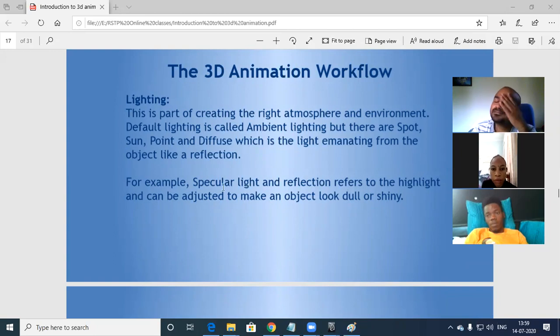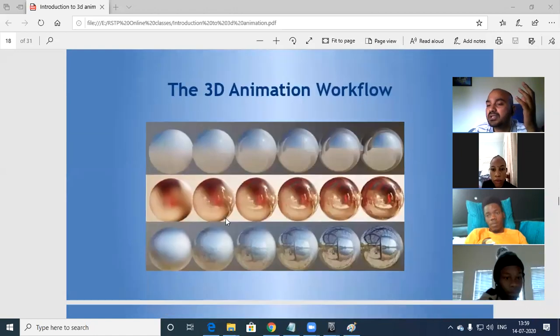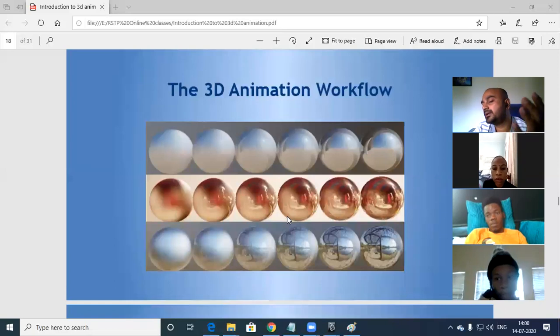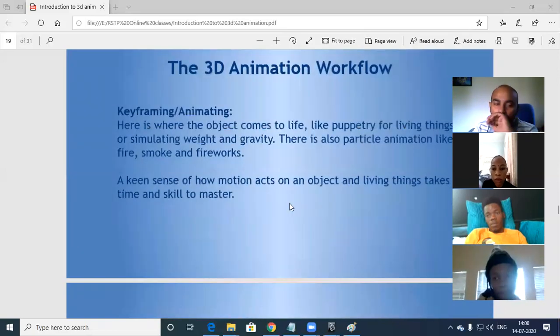So for example, specular light and reflection refer to the highlight and can be adjusted to make an object look dull or shiny, like this. See, how a different model looks and feels will differ based on the material. This is just for a sphere it has been applied. Later for a real model we will do.